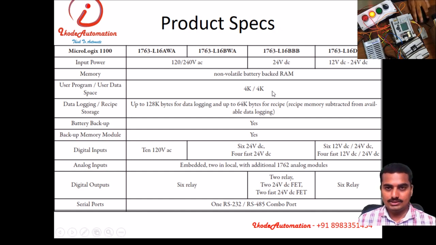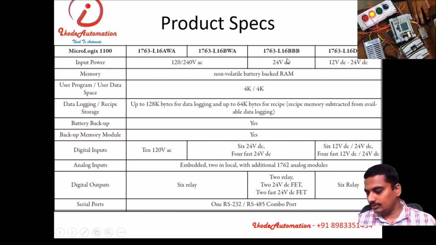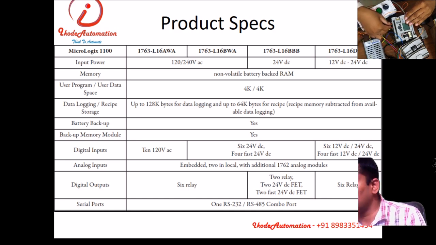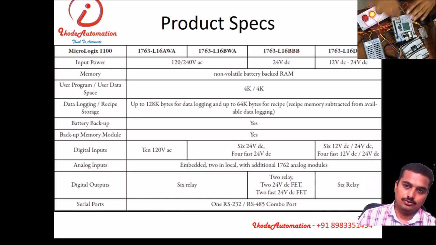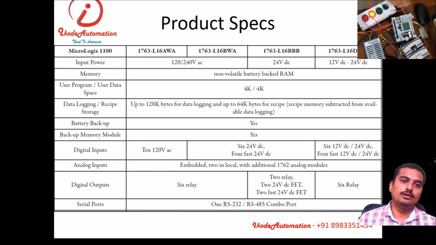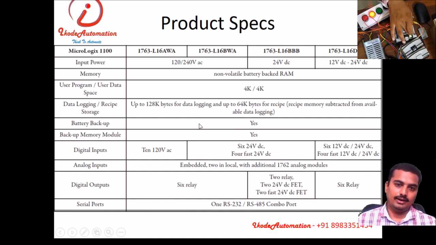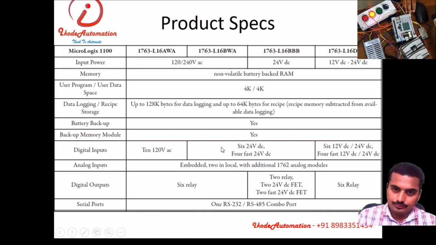We have this PLC with us, 1763-L16BBB. It is 24 volt DC powered. We have connected 24 volt, this is a 24 volt SMPS. We have connected plus 24 volt and minus 24 volt supply over here. It has 4K memory for programming and data. It has battery backup, we can see here we have the battery. Digital input output, it has 6 24 volt DC inputs.